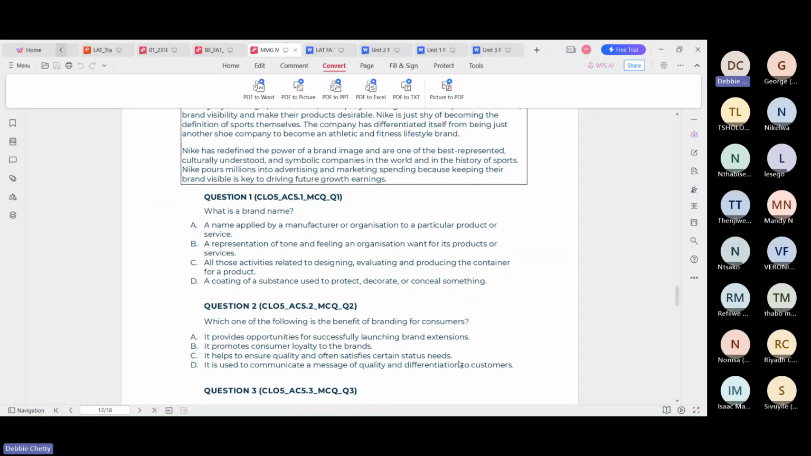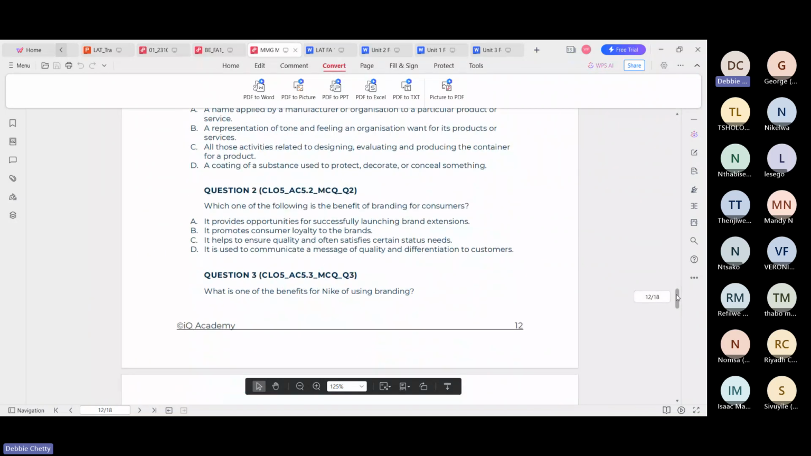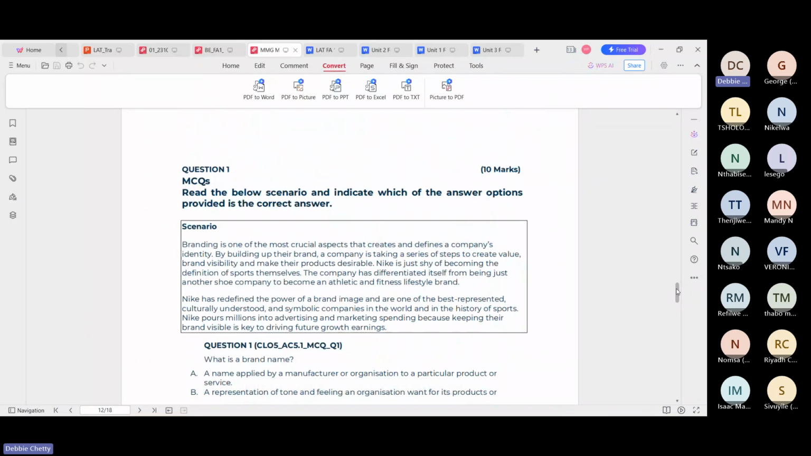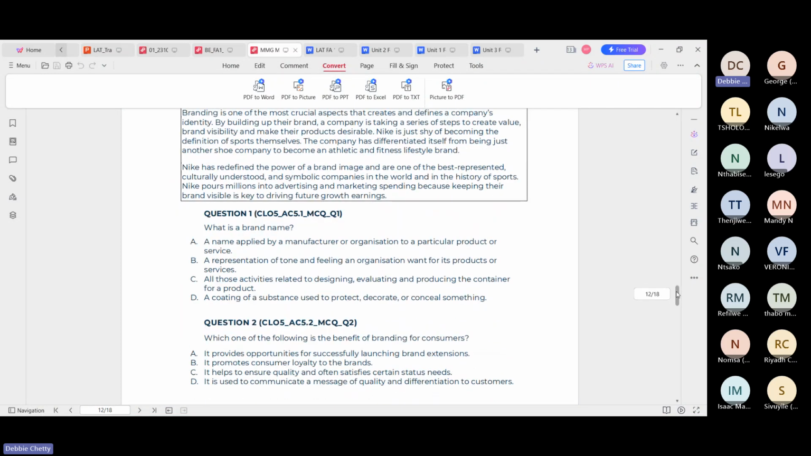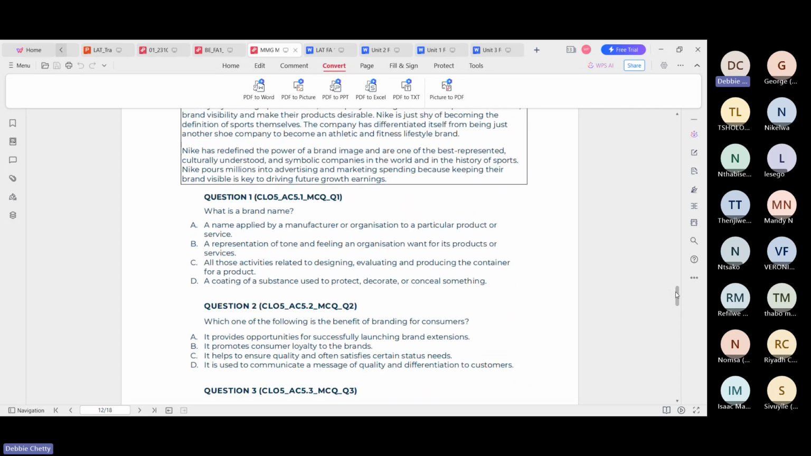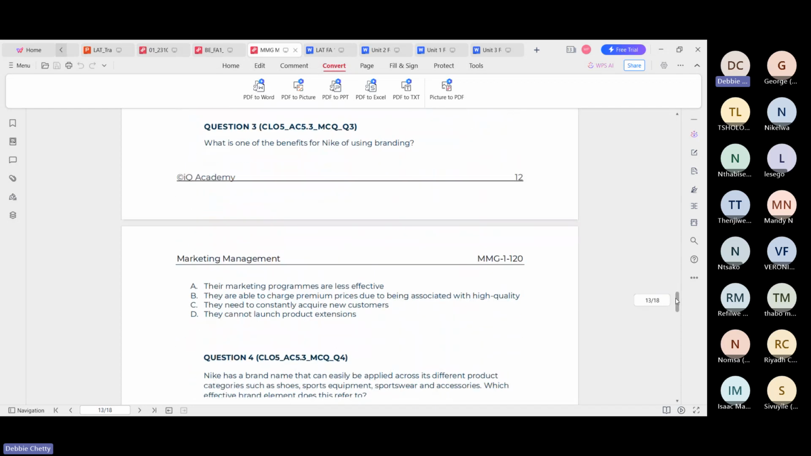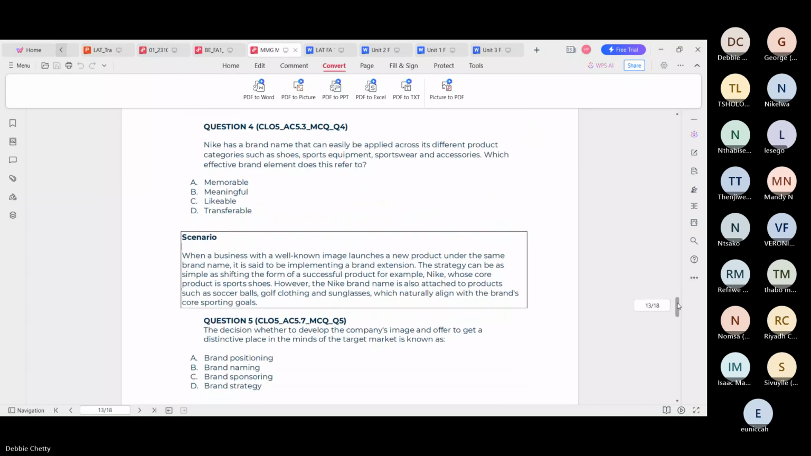So for question 1, you'll write question 1 and whether it's A, B, C, or D. Same with question 2, because it's all multiple choice based on this scenario that you see here. Even in your assignment guide, it's the same thing. You see the scenario and answer accordingly. So questions 1, 2, 3, 4.